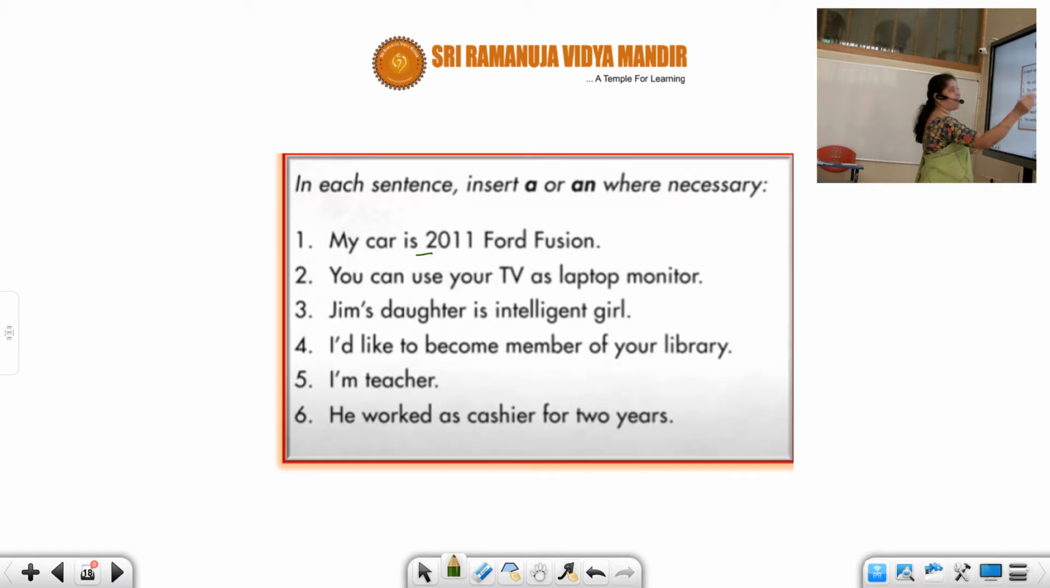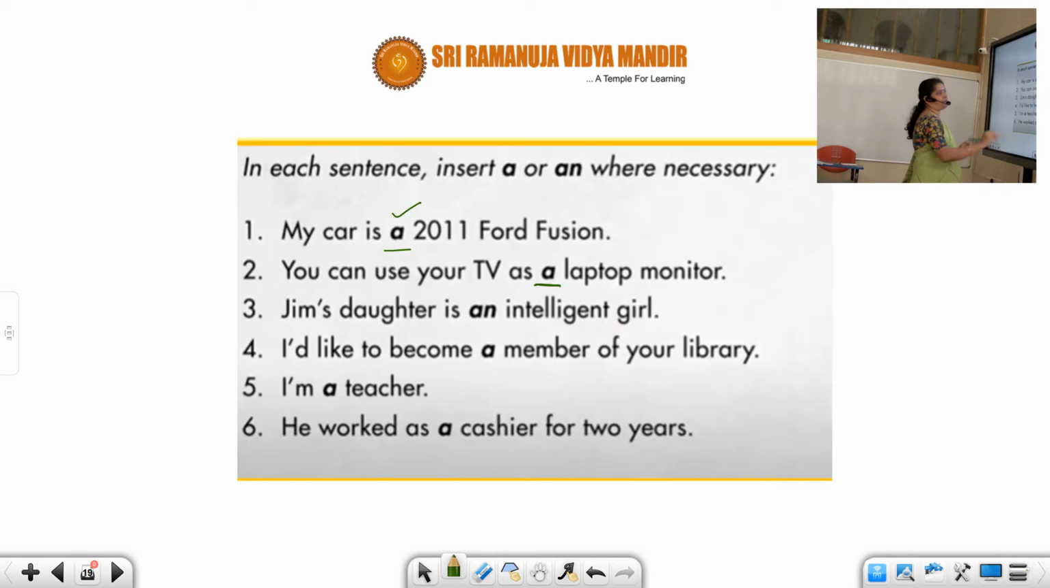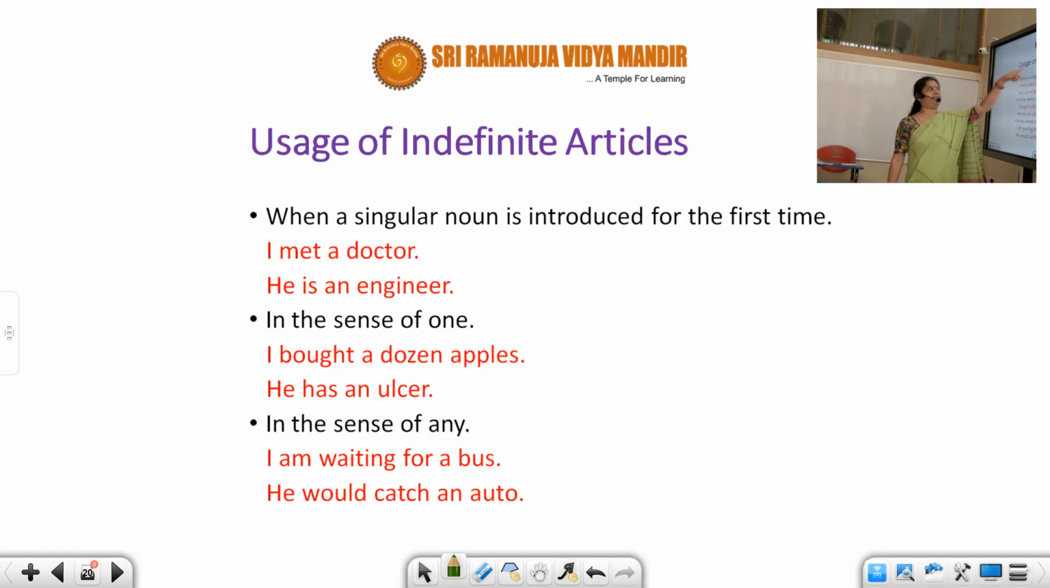Jim's daughter is an intelligent girl. You're modifying an adjective. I'd like to become a member of your library. I'm a teacher. My profession I'm telling about. I'm a teacher. He worked as a cashier for 2 years. So now how to apply these indefinite articles? Have a quick look into the rules of indefinite articles.